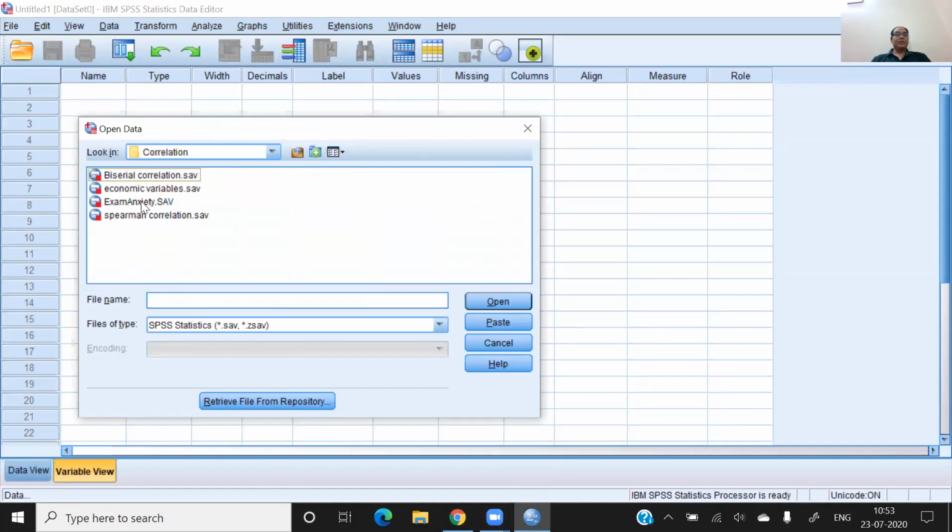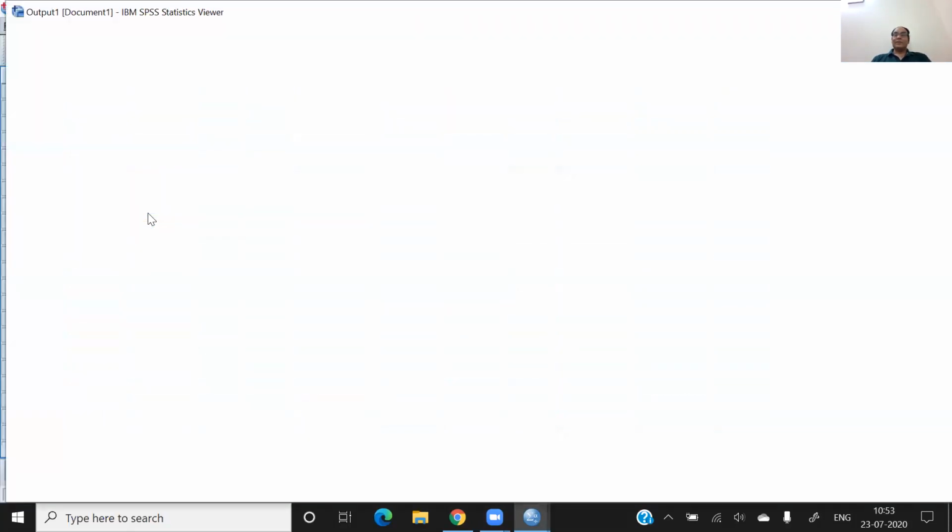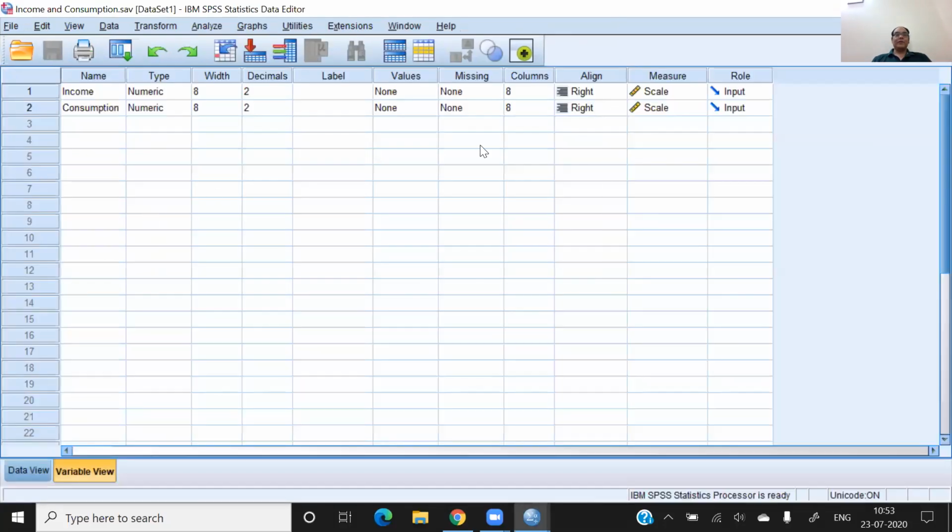Suppose we have two variables here. I hope the SPSS screen is visible to you. I'm going to find out the correlation between the two variables. The first variable is income and the second variable is consumption. So first I will show you the covariance between the variables, and then let's see what the correlation is.